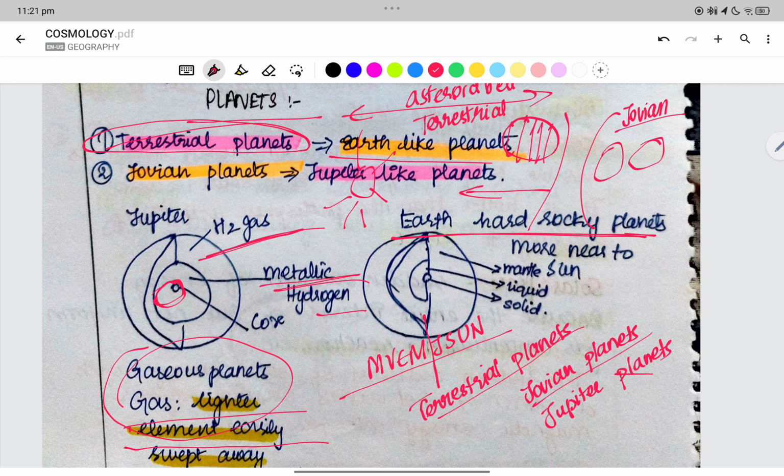But Earth is a rocky planet. That is why we call them terrestrial planets or rocky planets. They are nearer to the sun. Therefore, they have a solid core, a liquid outer core, and we also have a mantle, right?